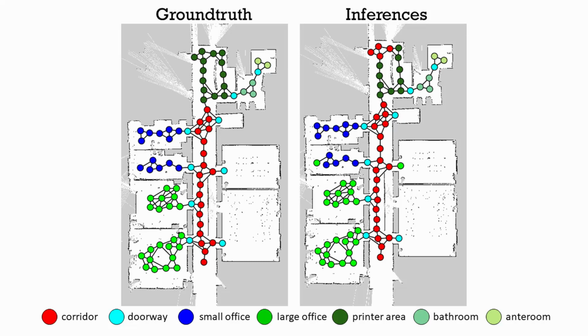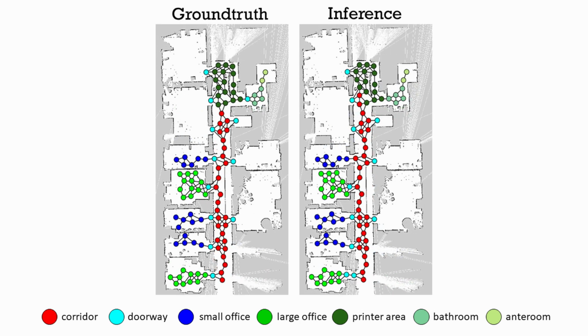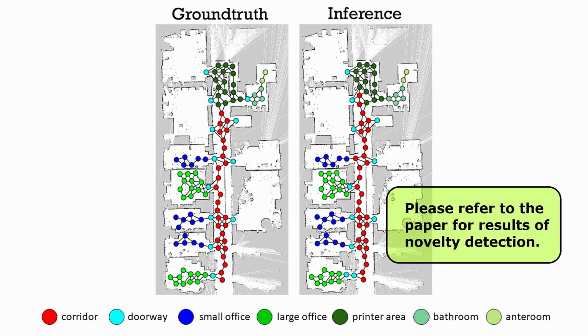We learned the network on 3 floors of an office building and tasked it with understanding of another floor. Here we show topological graphs of the test floors with colors indicating semantic categories for each place. The ground truth is shown on the left, while the image on the right shows the most likely semantic class as inferred by the network. The network successfully inferred the semantics of 93% of places in our test environments. For results on novelty detection, we refer the viewer to our paper.